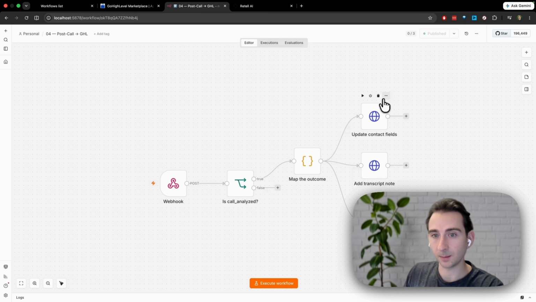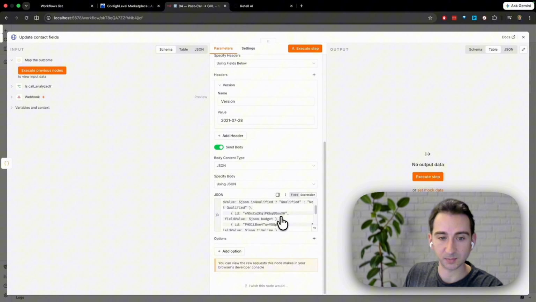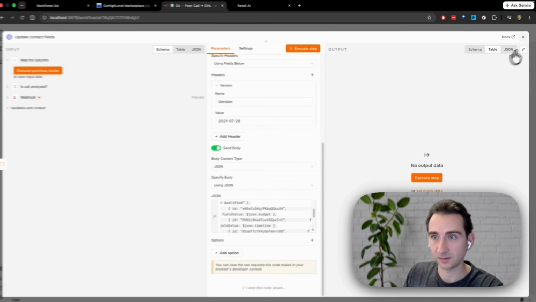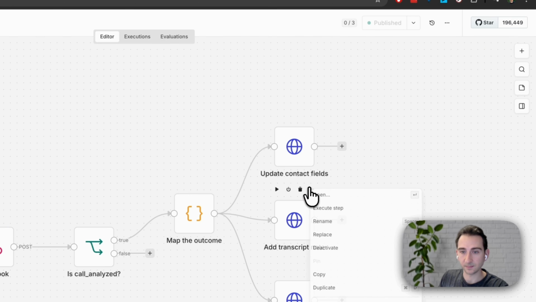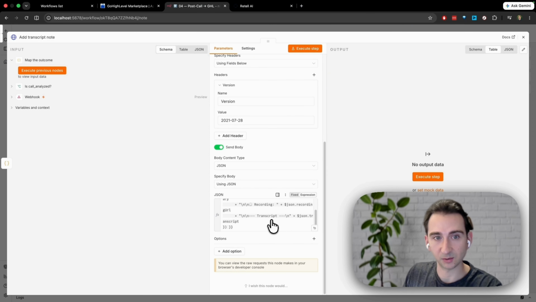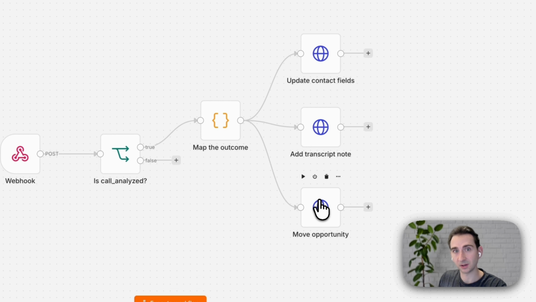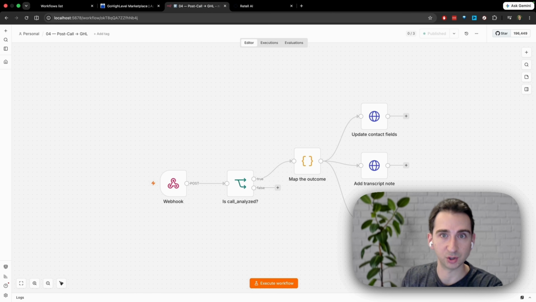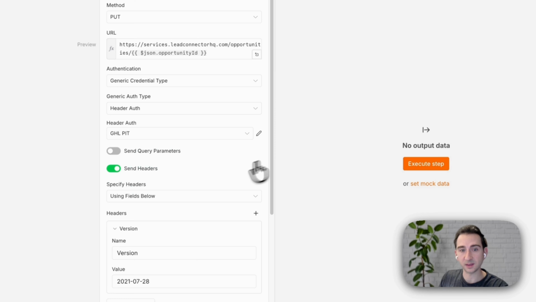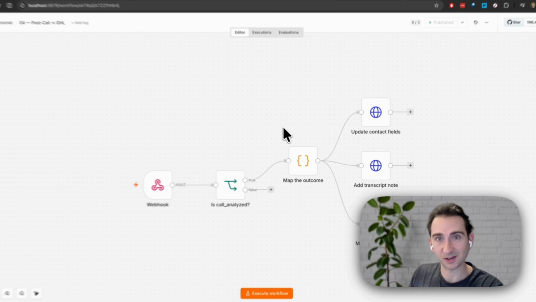Number 1, we update the contact fields here. This is in GoHighLevel. We would just update whether they're qualified or not qualified. Second, we would take a look at the call summary and transcript and record that as well. And that is recorded in GoHighLevel. And that is really good for debugging as well down the line and adjusting how we qualify clients using the voice agent. And finally, moving the opportunity if they were qualified and booked. And that's the end of the N8N workflows.